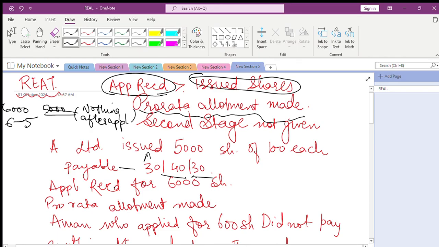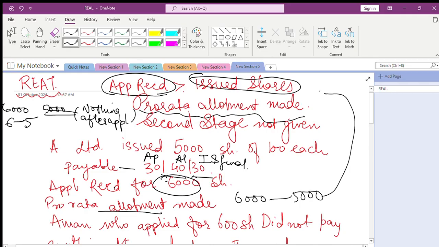This is on application, this is on allotment, this is on first and final call. Applications were received for 6,000 shares, pro rata allotment made. So those who asked for 6,000 were given 5,000. This condition gets satisfied. So obviously the extra money has to be used for the following stage in these shares.